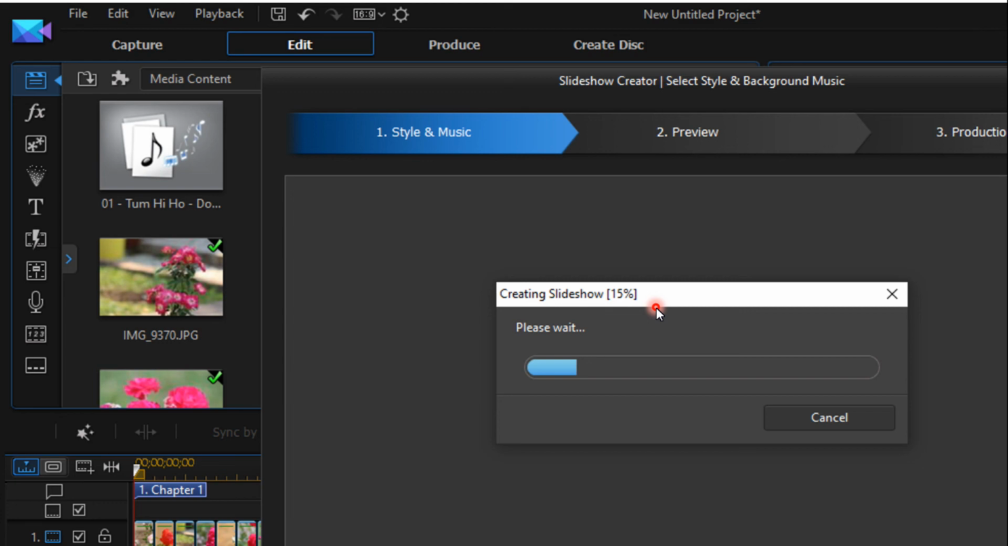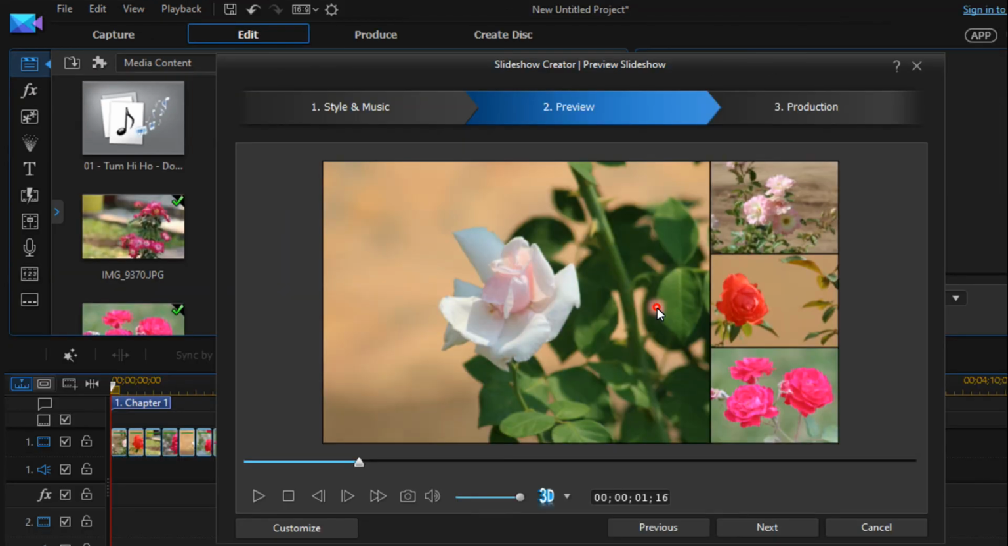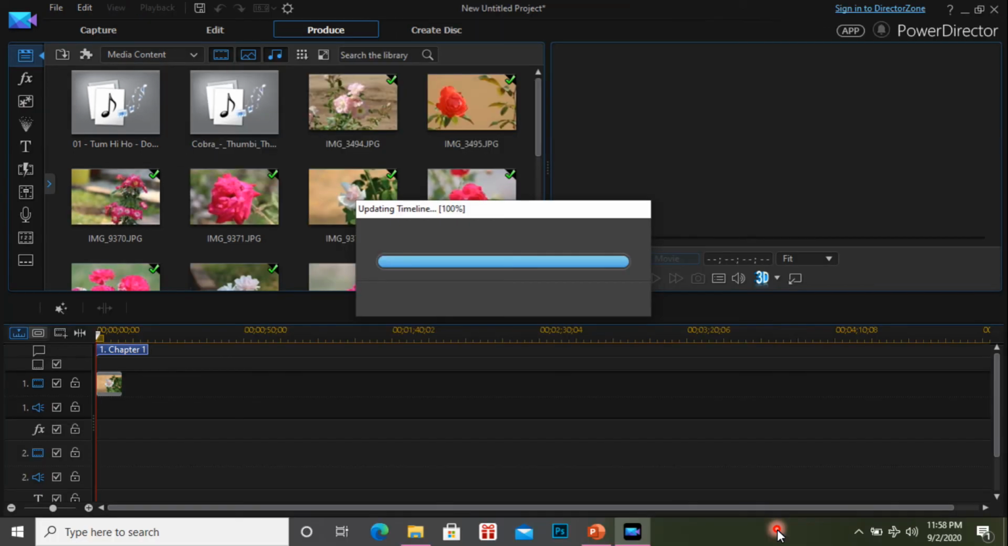So this is the small preview. Here I can modify. Suppose I need to customize, maybe I want to change this photo to here and this photo to here, I can modify it. That is called customize. After that I click the next button. Now the timeline is updating. Just imagine, previously it came with a larger number of photos, but here everything is cut short, maybe converted into a small video.